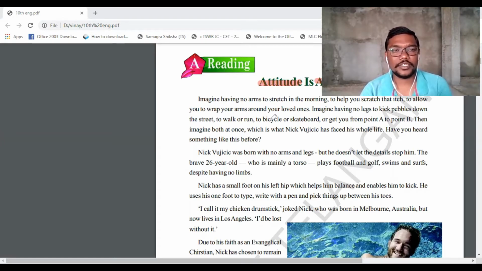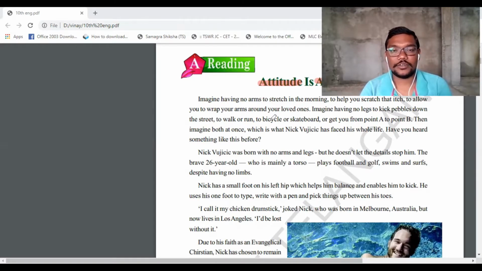Scratch means what? We are going to rub where we get an itch. Okay, rub. In Telugu, in the local language, we call it gokada. Okay, so scratch that itch. Itch means what? It is a type of sensation where we need to scratch. That is called itching. Okay, dorada in Telugu. So here, to help you scratch that itch, you do not have any arms. How is your position? To allow you to wrap your arms around your loved ones.